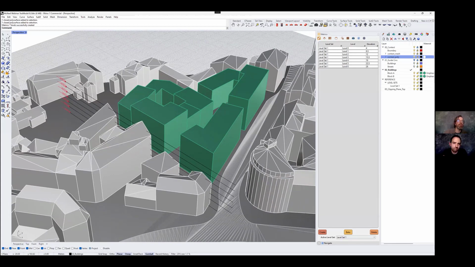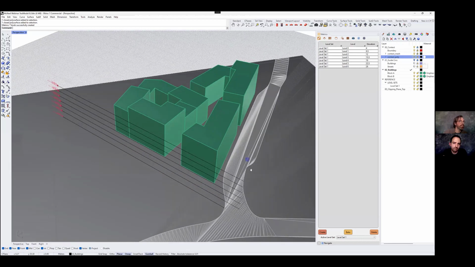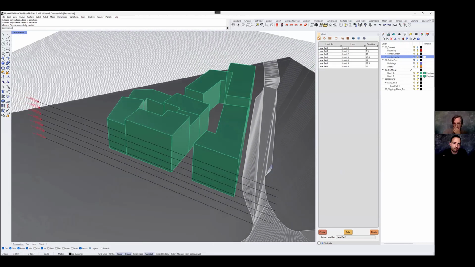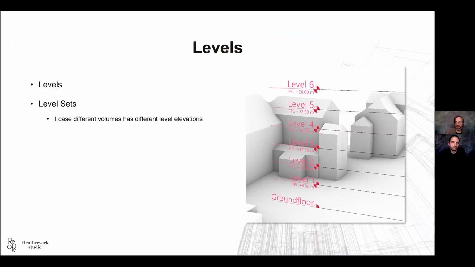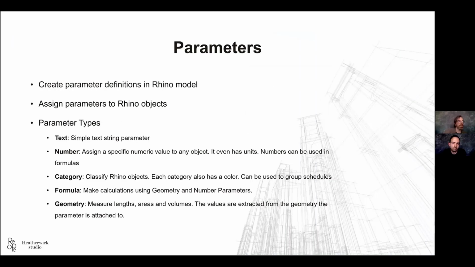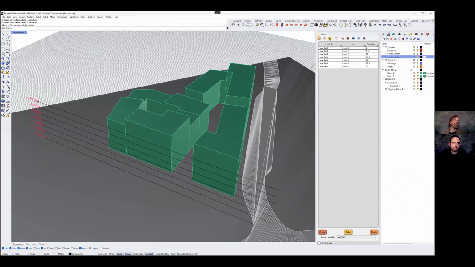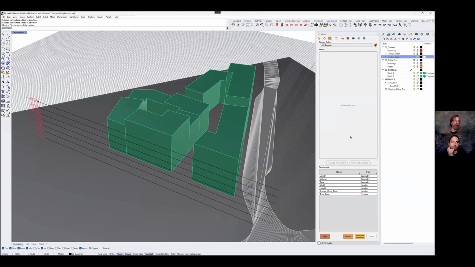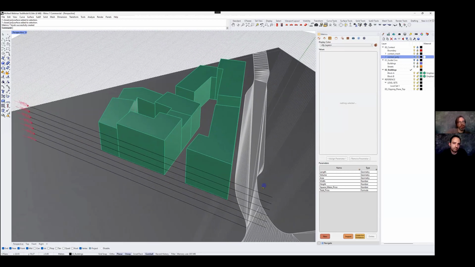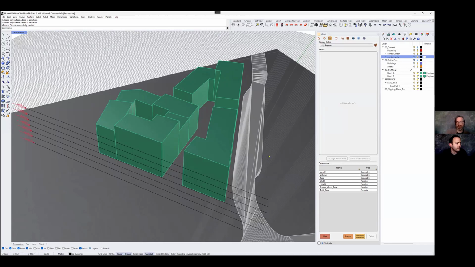Just for the example, I'm going to hide a bit of the context so you see more of what's going on. The next step would be a short introduction to the parameters, which is located here. As you look in the UI, we have a bunch of parameters here. I made a few of them. These are the parameter definitions, which we can assign to the Rhino objects.